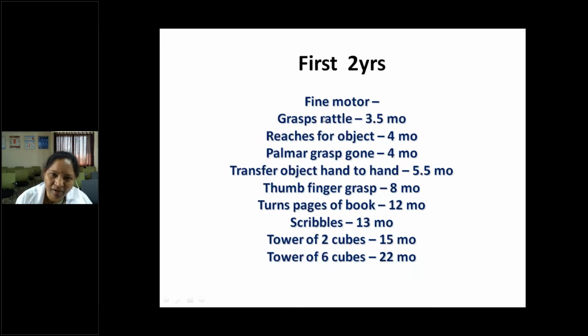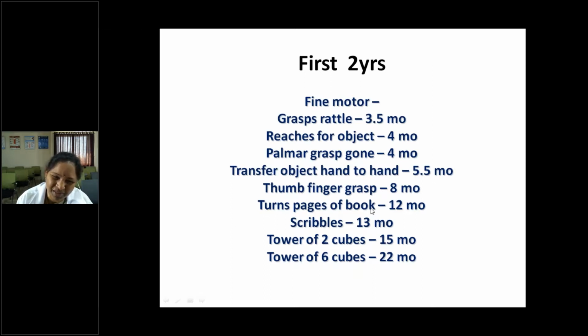Coming to the fine motor, you should remember at least 5 to 6 important milestones in each domain. The normal ages and ranges are there in your textbook of pediatrics. In fine motor, remember reaches for objects, and the palmar grasp primitive reflex should be lost by 4 months of age. Transferring the object from one hand to the other will be around 5 to 6 months of age, and pinch grasp will be immature.